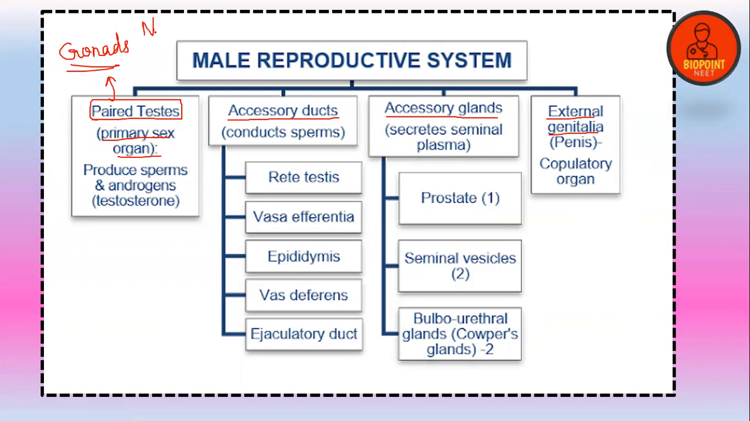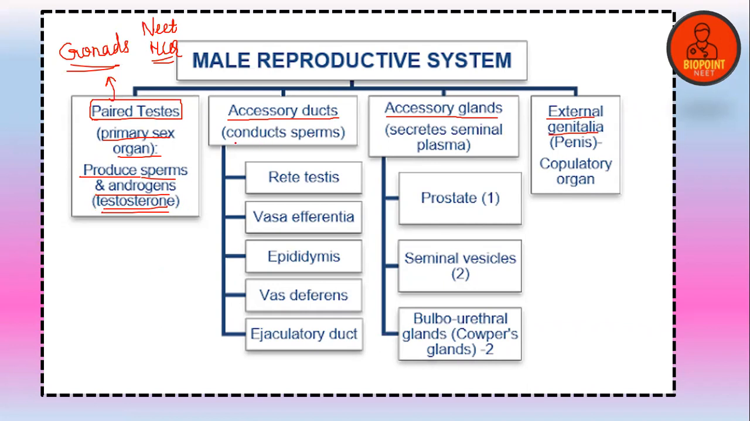This was a previous year NEET MCQ question. The primary sex organ in human males is the testis. The primary sex organ in human females is the ovary. Is that clear? What do you mean by primary sex organ? It refers to the organ that produces the gametes and the female or male sex hormone respectively. So testis is a primary sex organ. It produces sperms and androgen, that is the male sex hormone, testosterone.